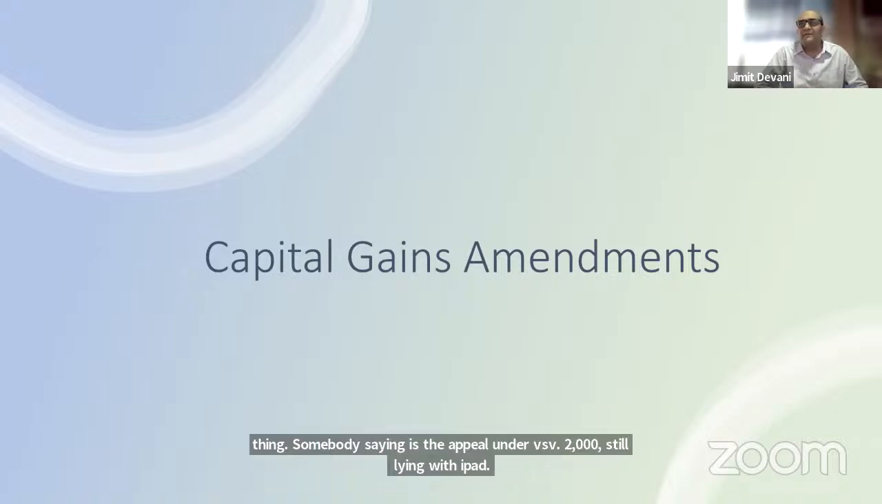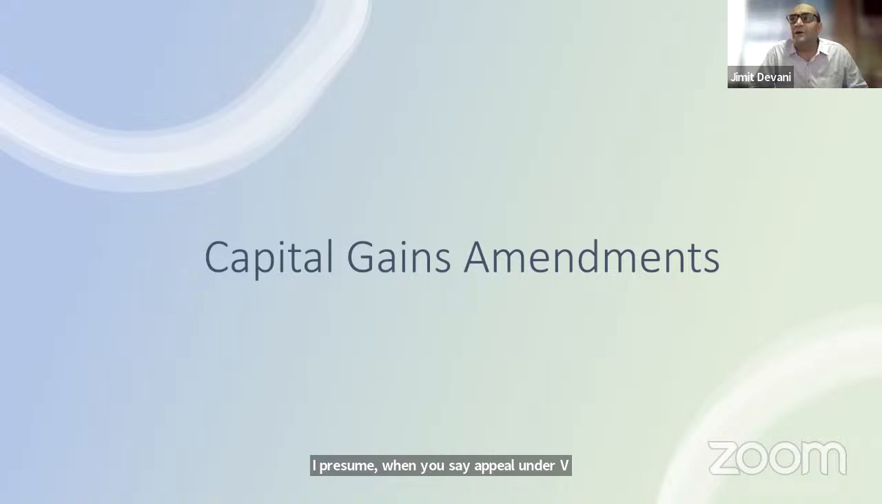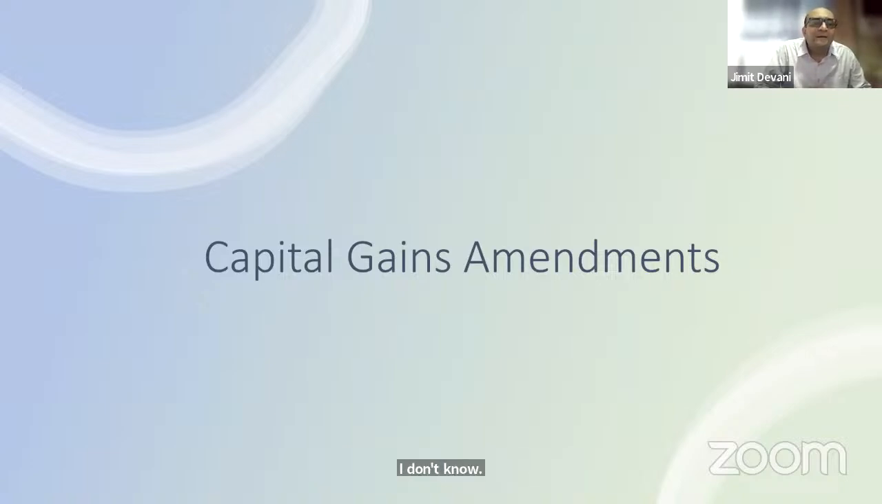Second thing, somebody is saying if the appeal under VSV 2020 is still lying with ITAT, I presume you mean the appeal prior to 2020 is lying at ITAT. If your appeal was prior to 31st March 2020, your liability will be 110% because you're getting a second chance. If it is after 2020, that's your first chance, and that is why your tax rate is 100%. There is one more question in the chat, at least I had read. I don't know. Okay, I think that question got deleted or withdrawn by the person. So we can move ahead.